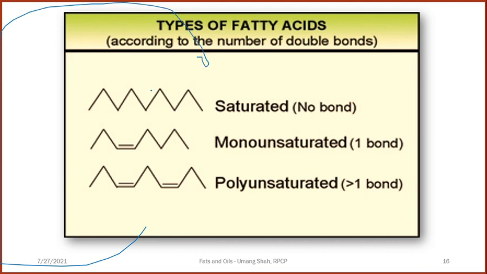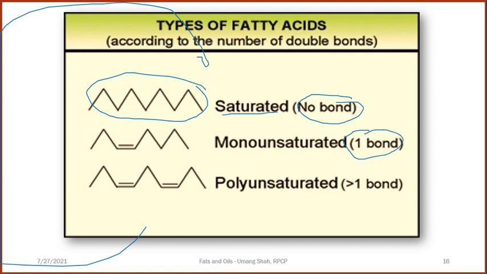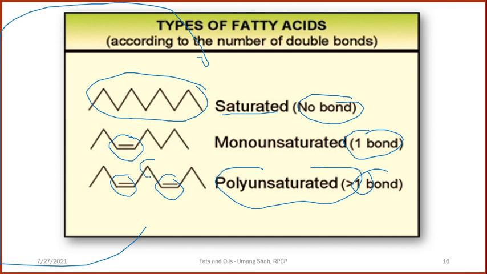So let us discuss saturated fatty acid. That means it doesn't contain any double bond. Monounsaturated means it contains one double bond, so it is present here. And polyunsaturated means it has more than one double bond. So here there is a double bond and here there is a double bond, and both double bonds are separated by one methylene group. Then and only then it is called polyunsaturated fatty acid.